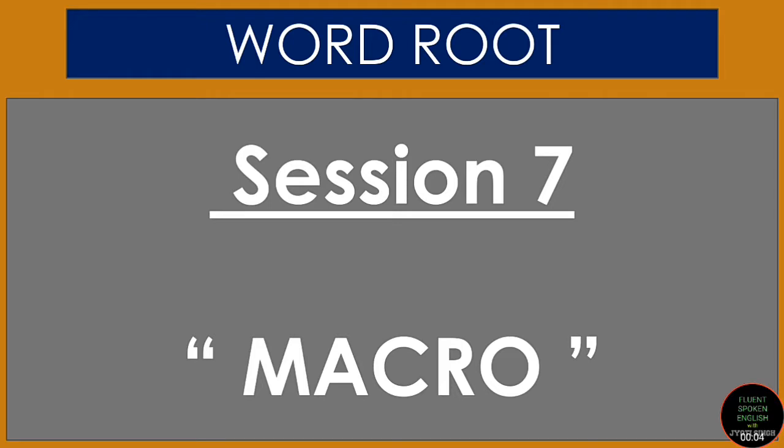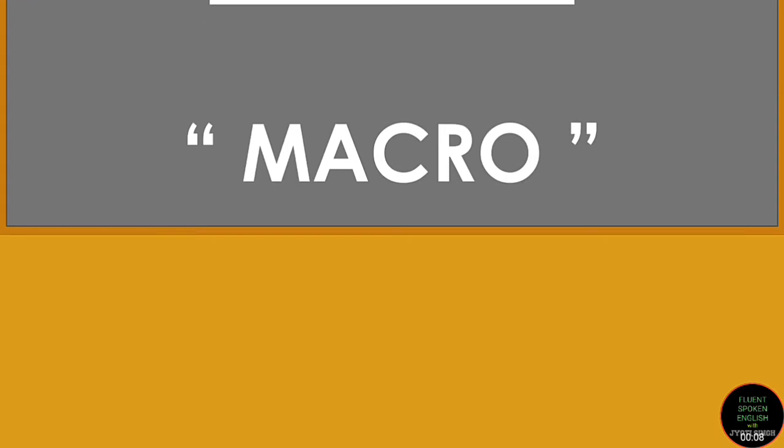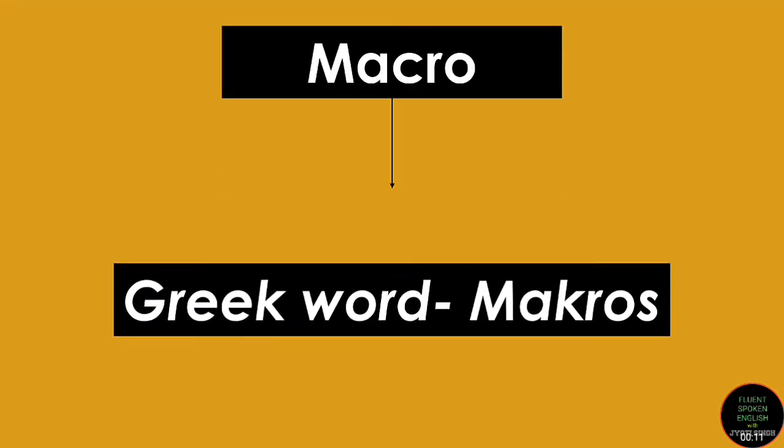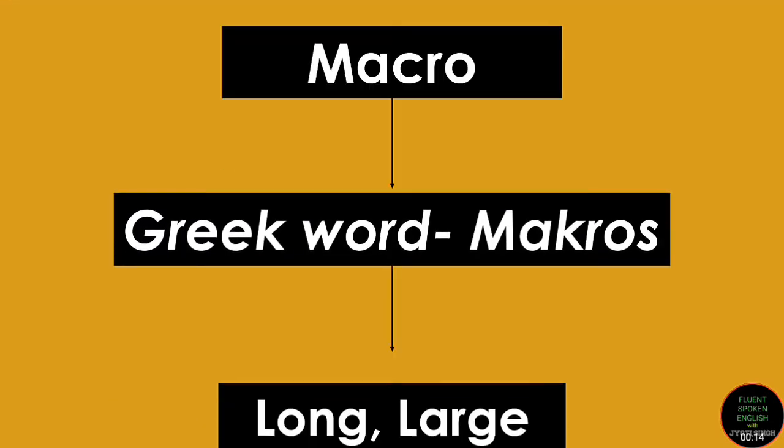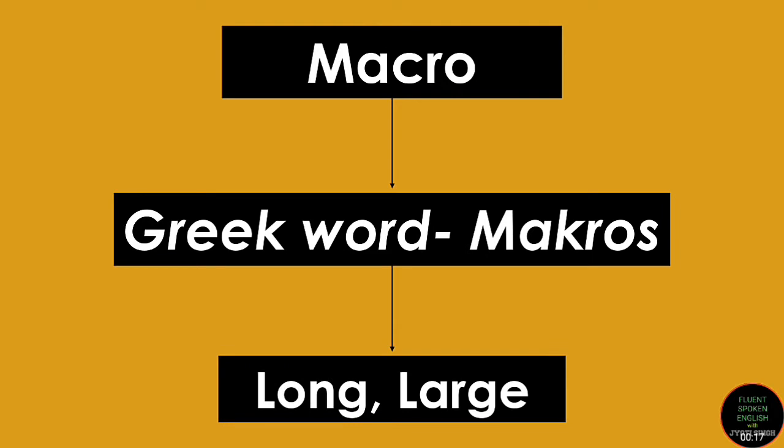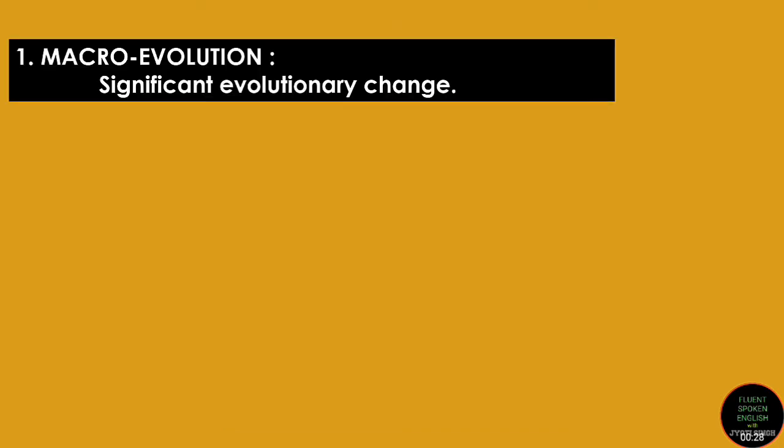Session 7, and the word root that we are going to discuss today is macro. Macro has been derived from a Greek word macros, which means long or large. So anything wherein the word macro is involved, just connect that with huge, long, large, or anything which is significant. Let's understand 20 words starting with macro.